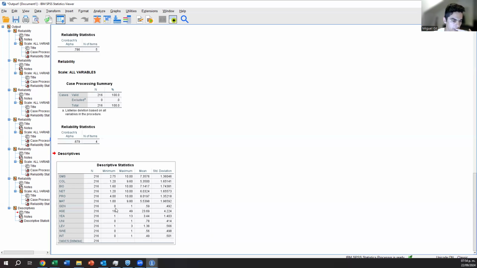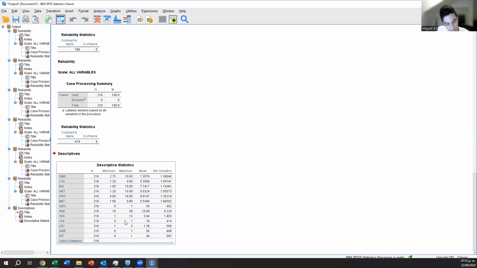Then in gender, for example, the dummy variables are interesting to analyze because you only have 1 and 0. If you have 0.59, that means that 59% of the sample is female. So a little bit more women. Age, the average is 23. And then the oldest person is 49, the youngest person is 18. Year of study, on average, people have been studying a little bit more than 3 years. The maximum is 14. Maybe one person has been studying for a long time.